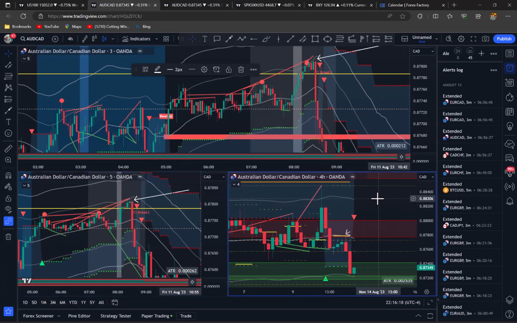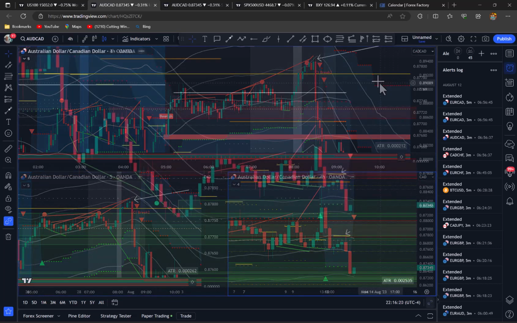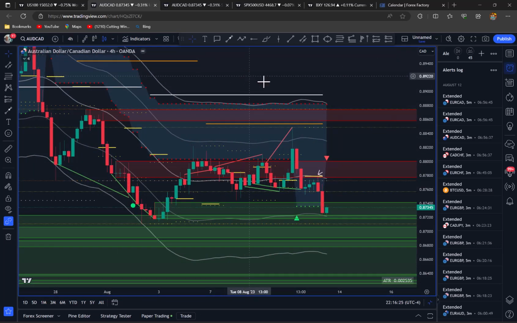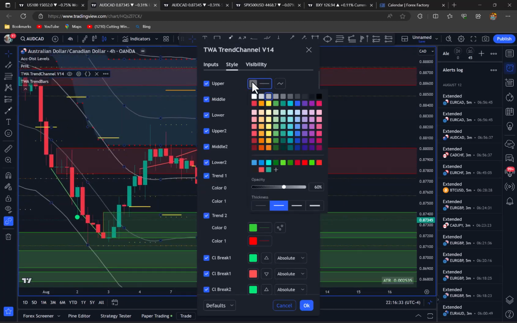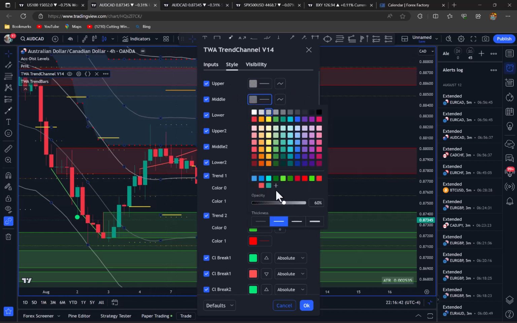On the 4-hour chart, you want to look for this. In fact, I'm going to increase these lines. So we'll go into the trend channel settings, and I want to bump these up. See that line up here? Okay, the upper, the middle. The midline is really important.